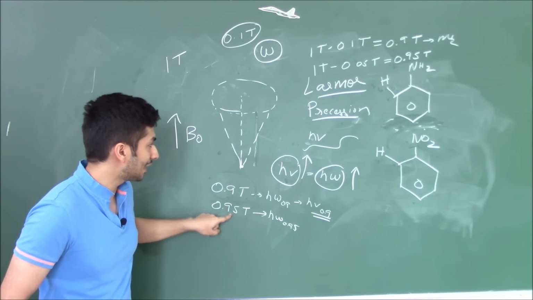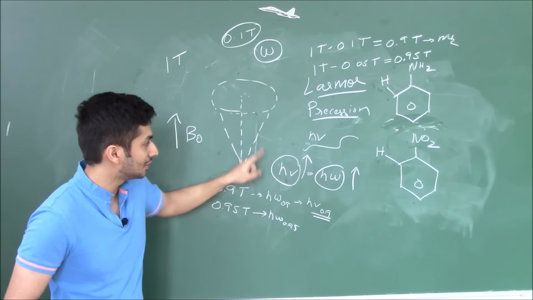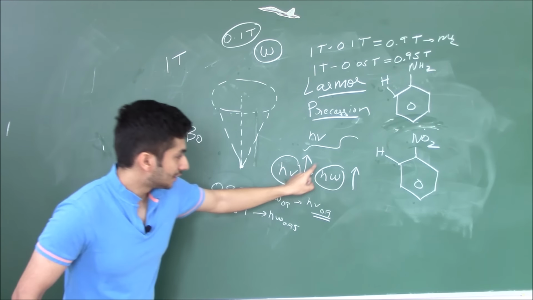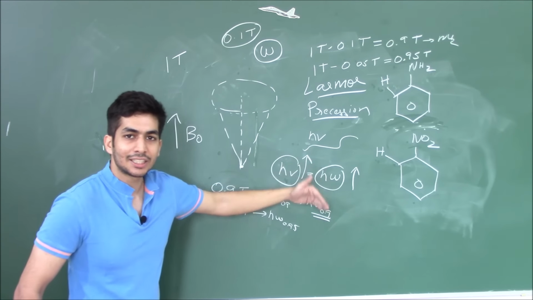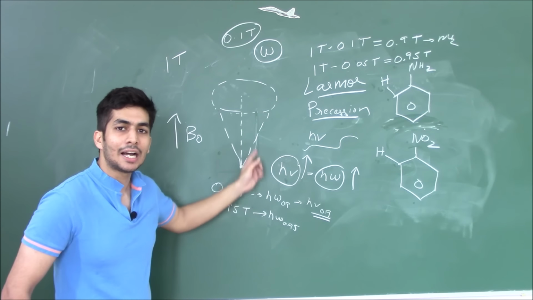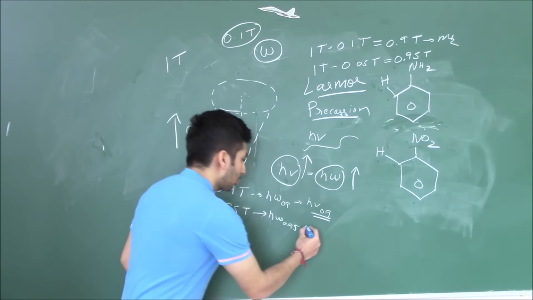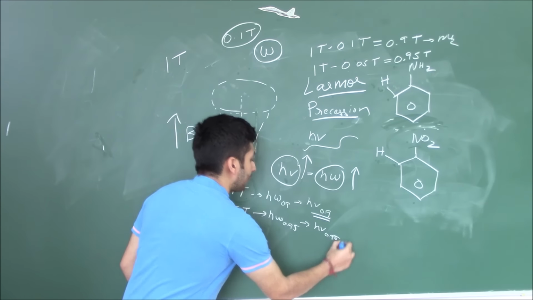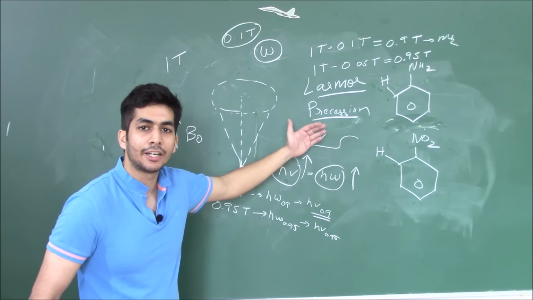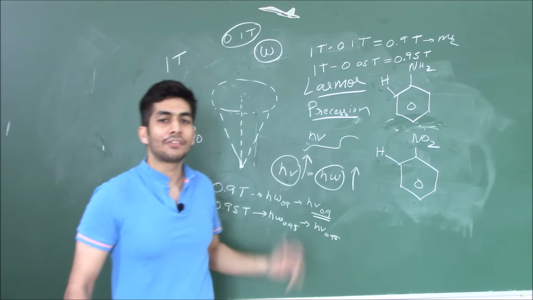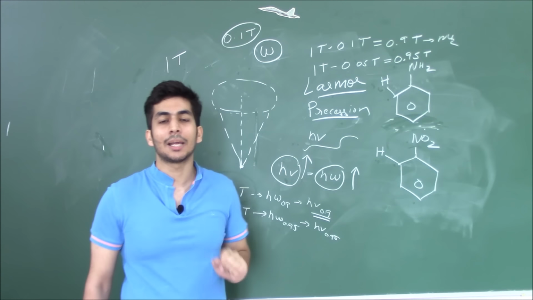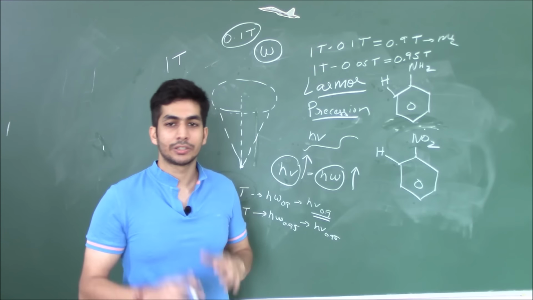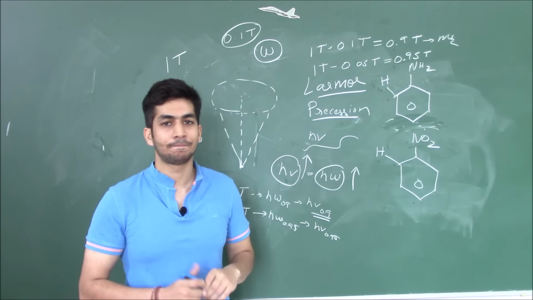Since this one is seeing a greater magnetic field, I told you if the magnetic field is greater, it will precess faster. Since it's precessing faster, this h omega value will increase, and since this h omega value will increase, we'll have to provide a higher radio frequency source. So if we provide a higher radio frequency source, it will resonate at 0.95. So it will resonate at a higher radio frequency. This is how there is a difference between the two hydrogens due to the chemical environment, and this is the basis of your NMR spectroscopy, right?